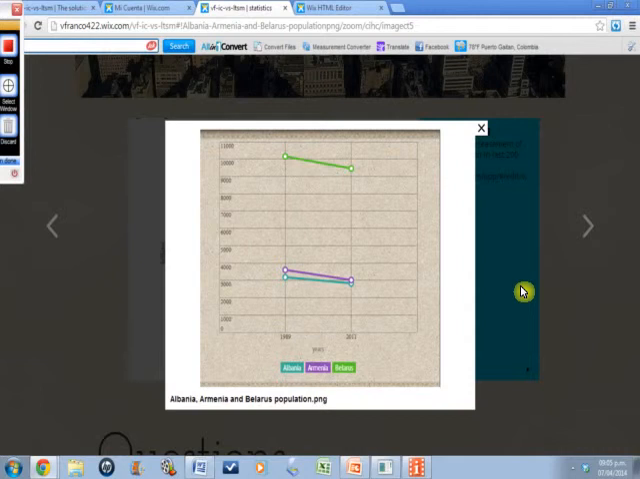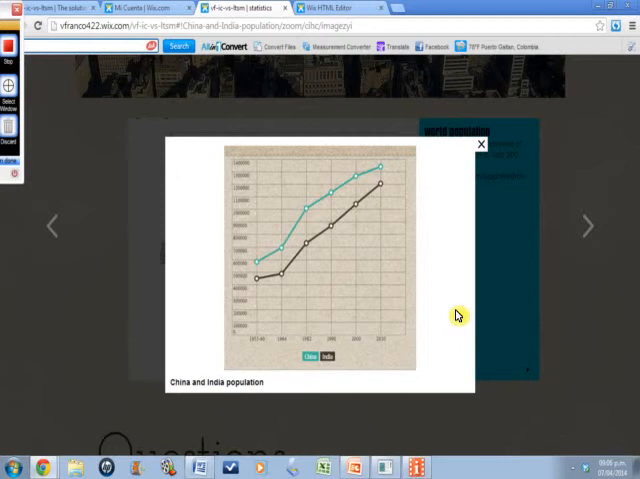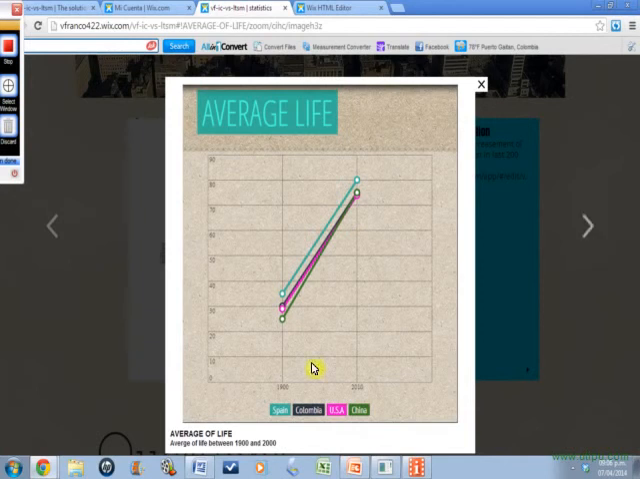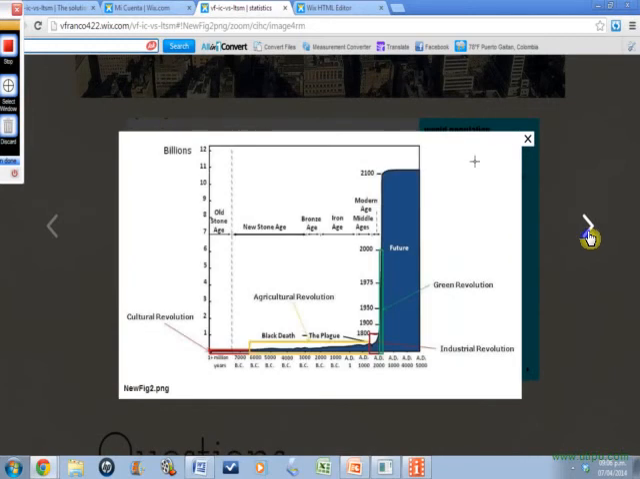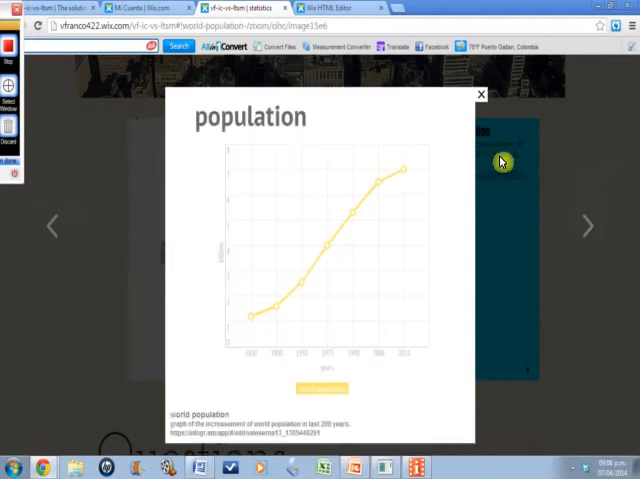another graph that shows us how the population of these places has decreased because of different factors, and in this graph we can see how their population has increased because of some other factors. And here we have the average life expectancy for people in these places, and how it has increased. Sorry. Other graphs that we found, and the population of South Africa and Zimbabwe.